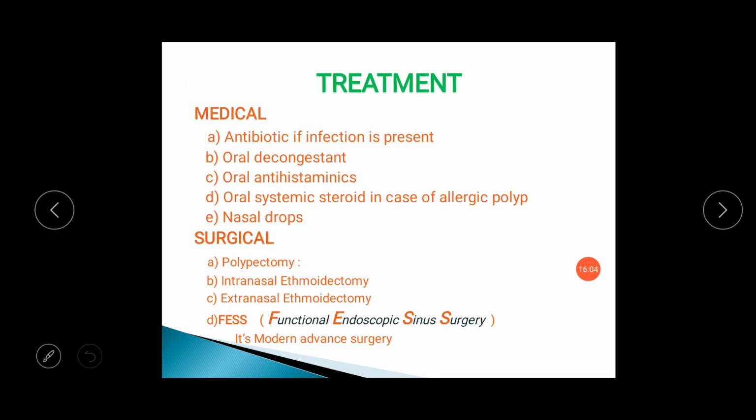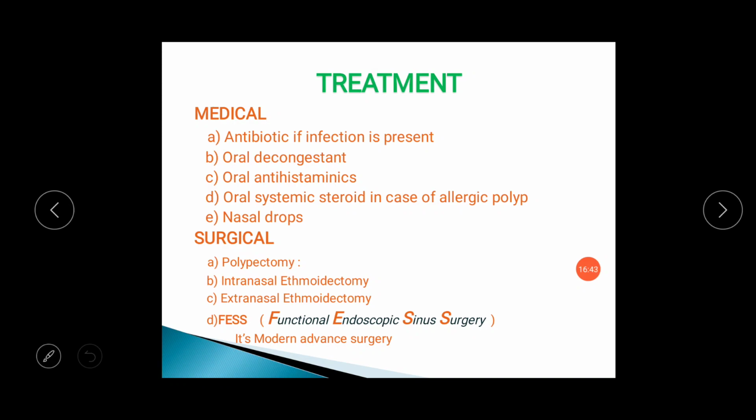The main treatments are medical and surgical. Medical treatment: antibiotics should be given if the patient has infection in ethmoidal polyposis, or we can also start antifungal drugs, oral antifungal drugs and injectable antifungal drugs like amphotericin if we are suspecting mucormycosis type of infection in the nasal cavity. Oral decongestant drugs are phenylephrine-like drugs, oral antihistaminics like levocetirizine, cetirizine, and oral systemic steroids in case of allergic polyp, which are ethmoidal polyposis.